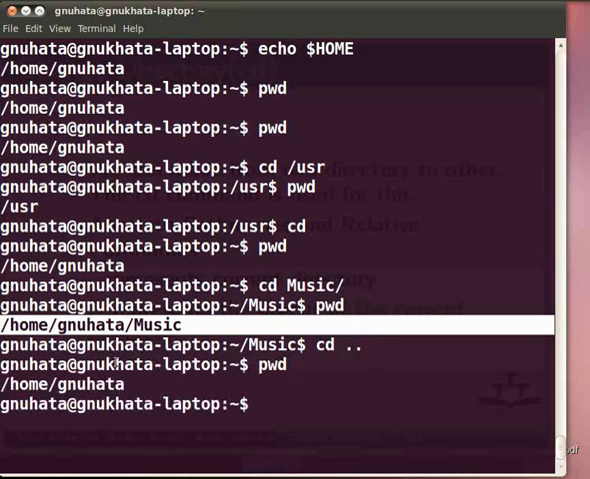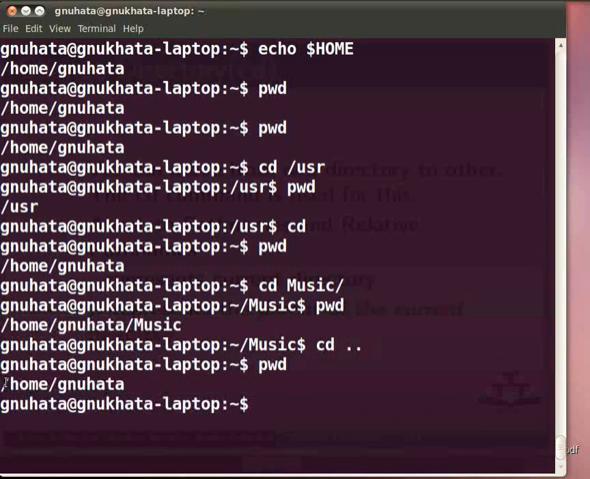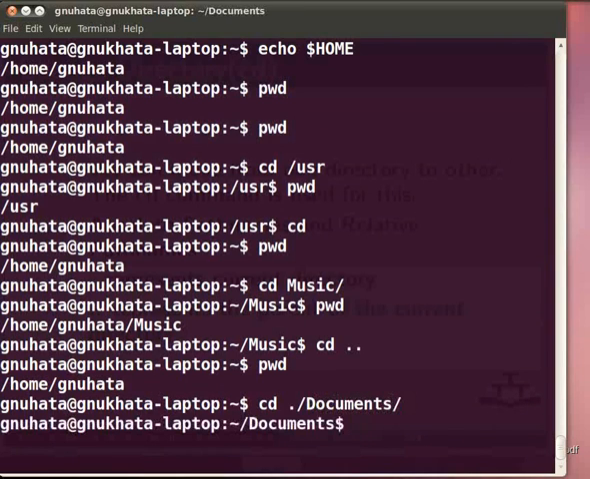We are again in /home/mughata. Now let's try to move to a subdirectory of the current directory using dot. Type at the command prompt cd space dot slash documents, with D in capital, slash, and press enter. Check our current directory by typing pwd.